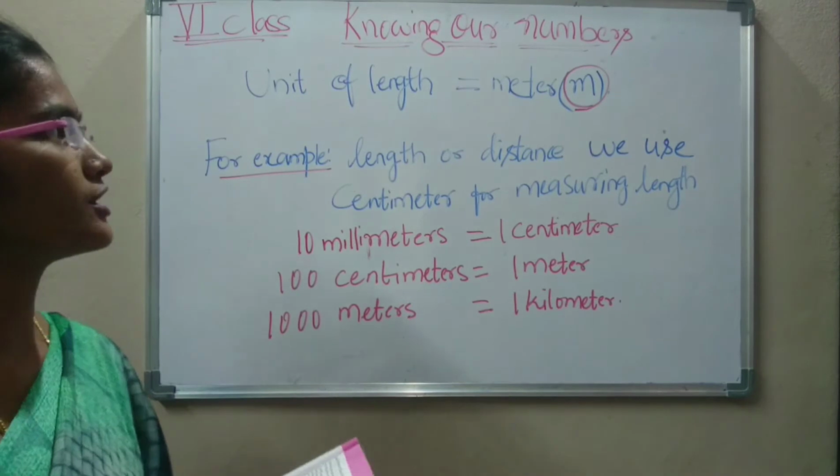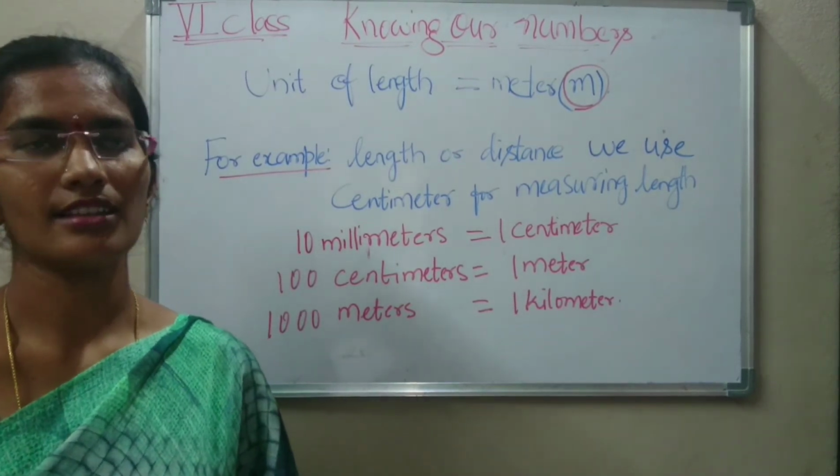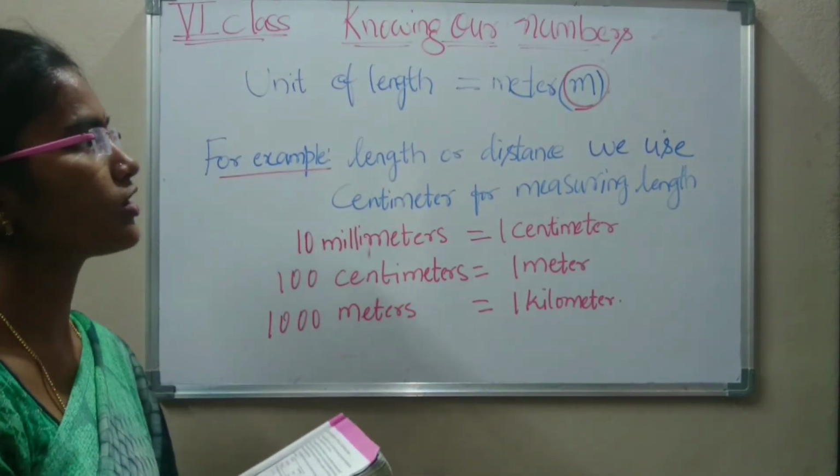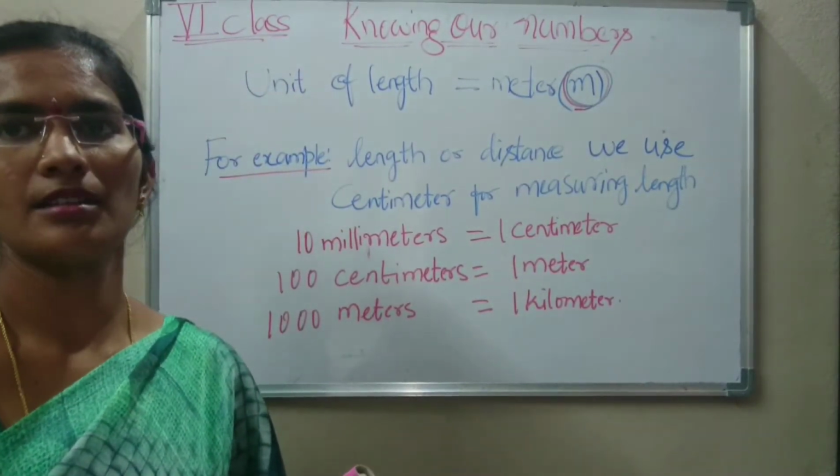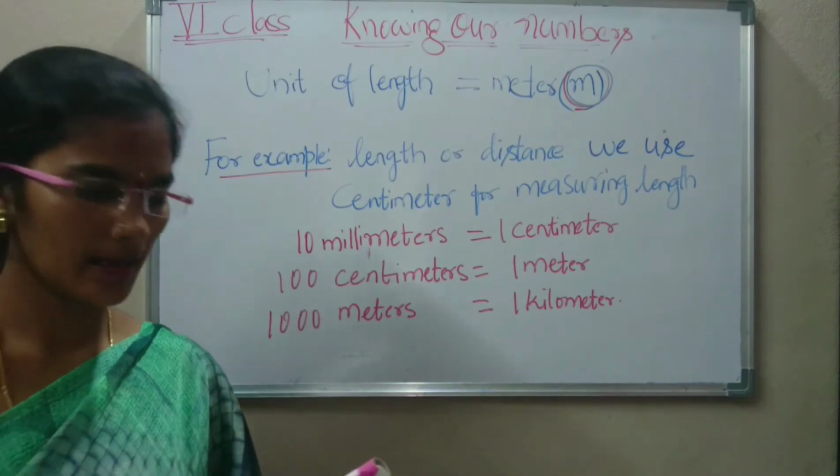Today's topic is unit of length. Unit of length is nothing but meter. Meter is also denoted with the letter small m. Small m means meter.